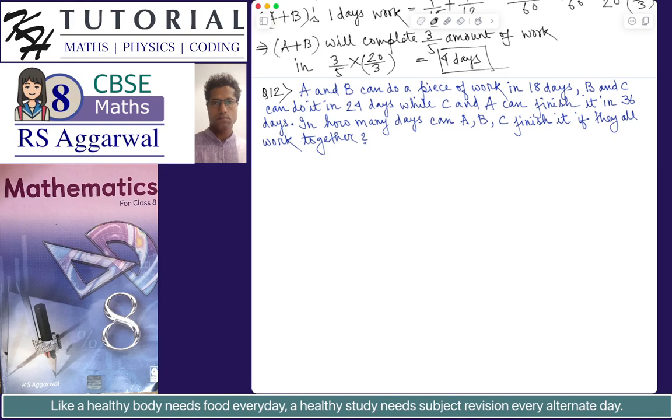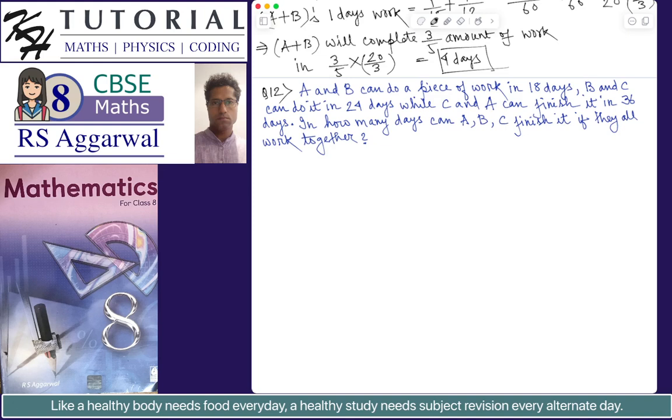To find in how many days A, B and C will complete the work working together, we need to first find what is the amount of work done by all of them in 1 day. That is, when A, B and C are working together in 1 day, what is the amount of work. From there we can easily find in how many days A, B and C will complete the work.